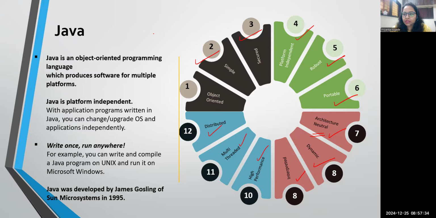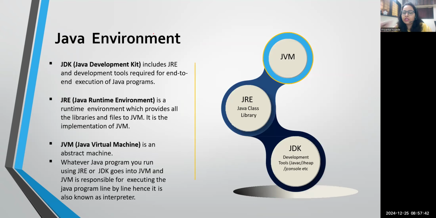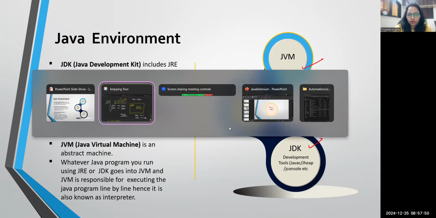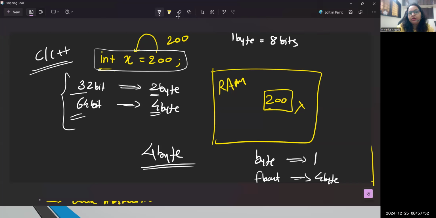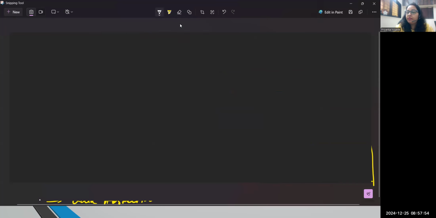You can write a code once and you can run it on any other platform. But as I told you, we need a JVM. Now let's talk about what this JVM is. Three parts you need to understand: JDK, JRE, and JVM. In short, JDK stands for Java Development Kit.